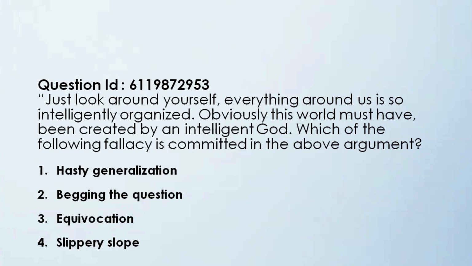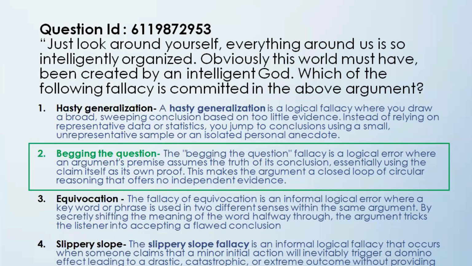It is important for you to understand the 4 options before you begin to answer this question. I hope you have chosen your answer now. The correct answer is begging the question. This fallacy is a logical error where argument premise assumes the truth of its conclusion, essentially using the claim itself as its own proof. This makes the argument a closed loop. Okay, so like obviously this world must have been created by an intelligent God.